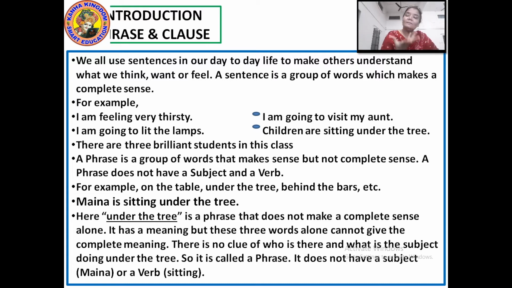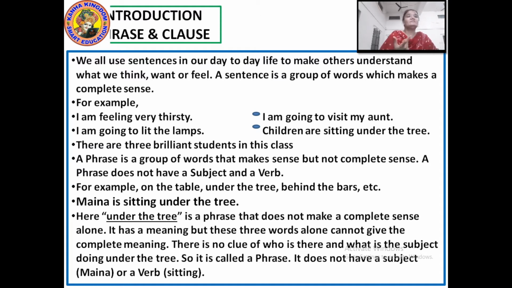That does not make a complete sense. It has a meaning. Under the tree means something is under the tree, but what is under the tree, it's not making any sense. These three words alone cannot give the complete meaning. There is no clue who is there, what the subject is doing under the tree. So the group of words which does not contain a subject or a verb, or does not make a complete sense on its own, is called a phrase.